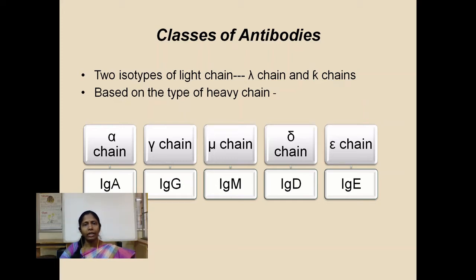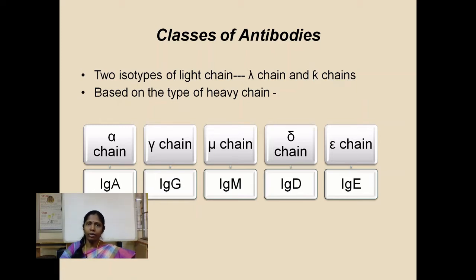So there are 5 different isotypes of the antibody molecules. IgA, that is immunoglobulin A, carrying the alpha heavy chain, IgG comprised of gamma heavy chain, IgM carrying mu heavy chain, IgD carrying the delta heavy chain, and IgE comprised of the epsilon heavy chain.